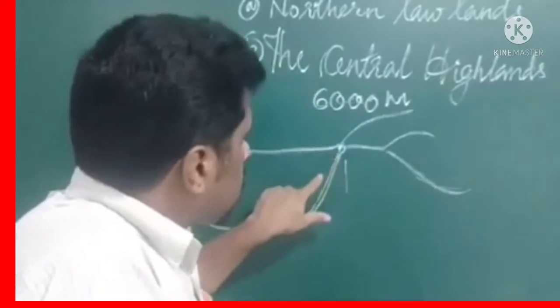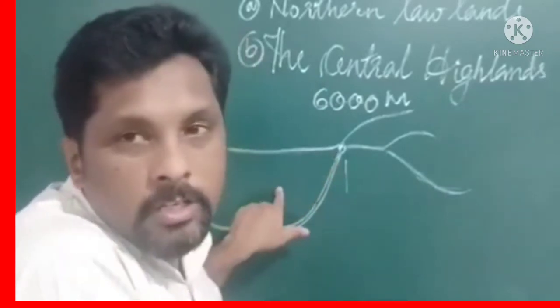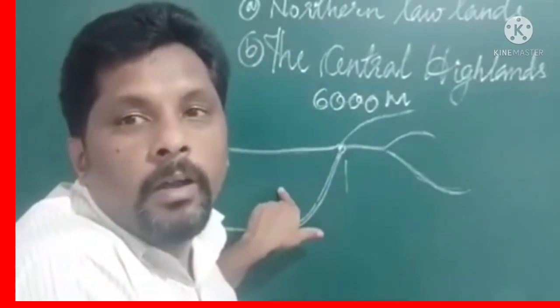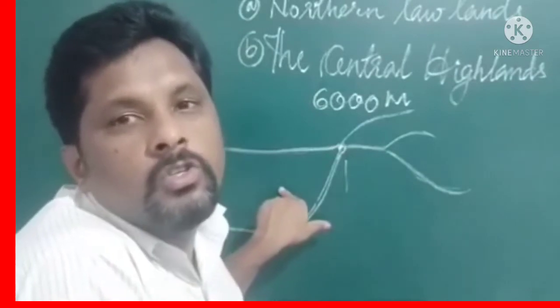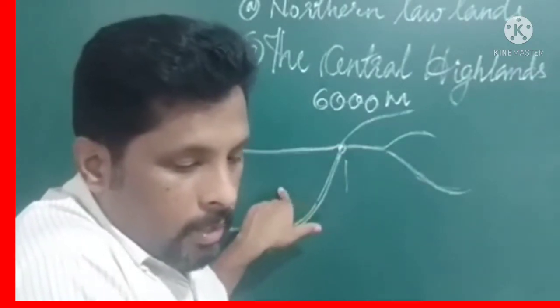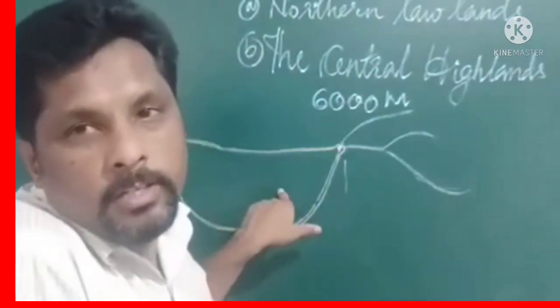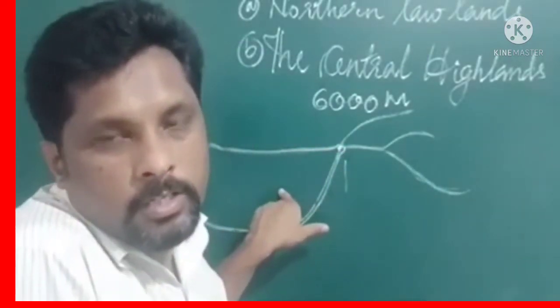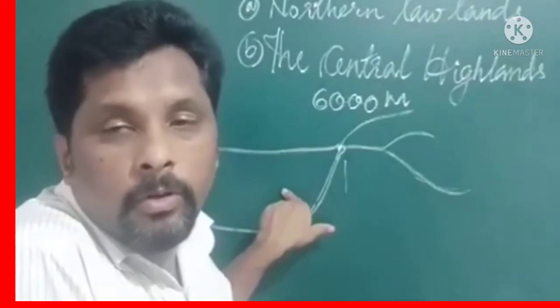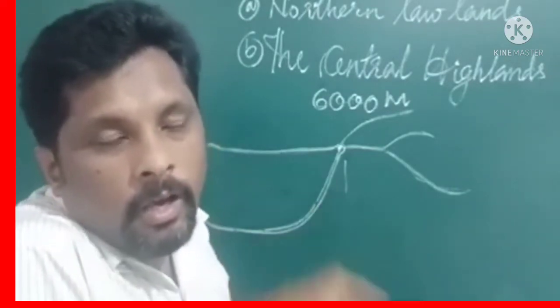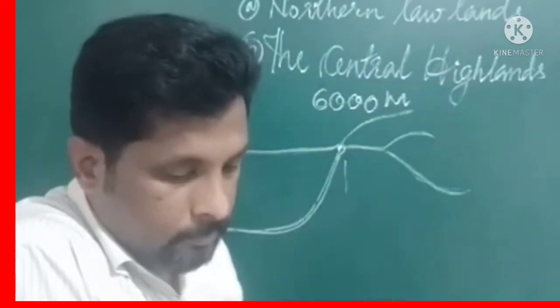The range which is moving towards the southwest is called the Suleiman Range. And the other one is known as the Hindu Kush mountain system. Let us study in detail about the Suleiman Range and the Hindu Kush mountain system.